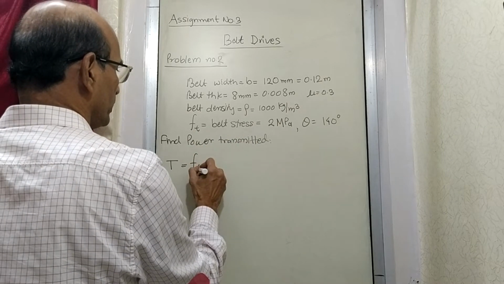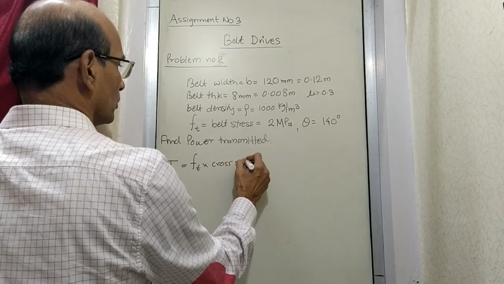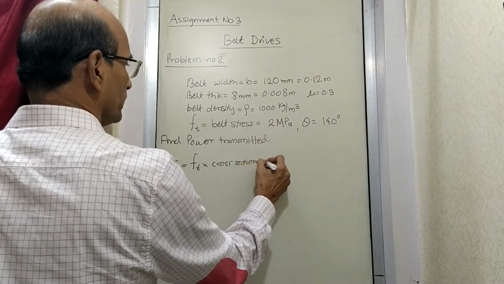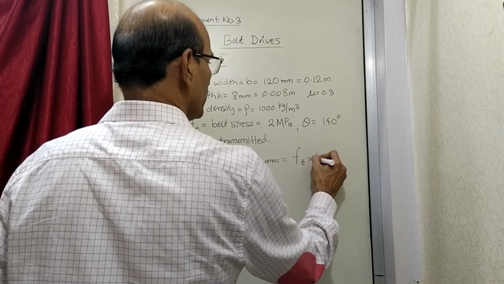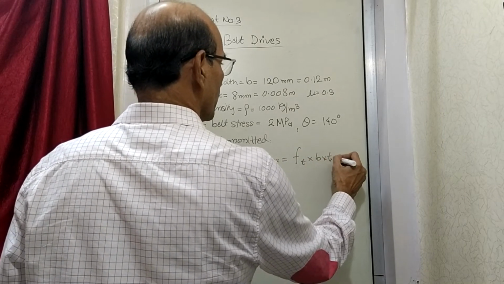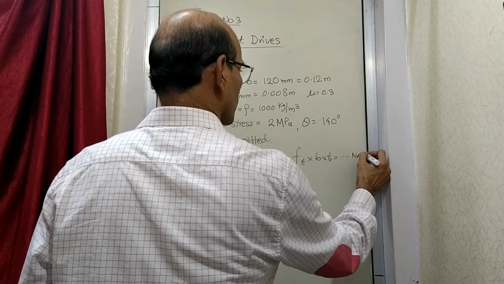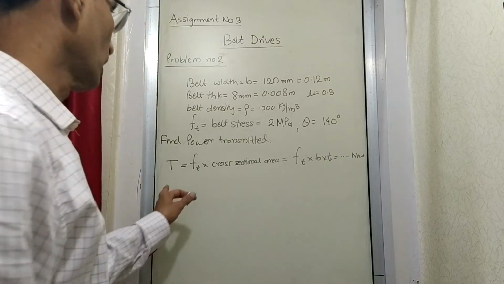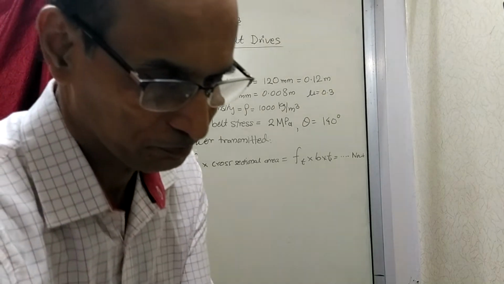That is given by Ft into the cross section area. So in our case it is Ft into B into T, and you will get this value, which is in newtons. So the belt has a capacity to withstand this much amount of stress.